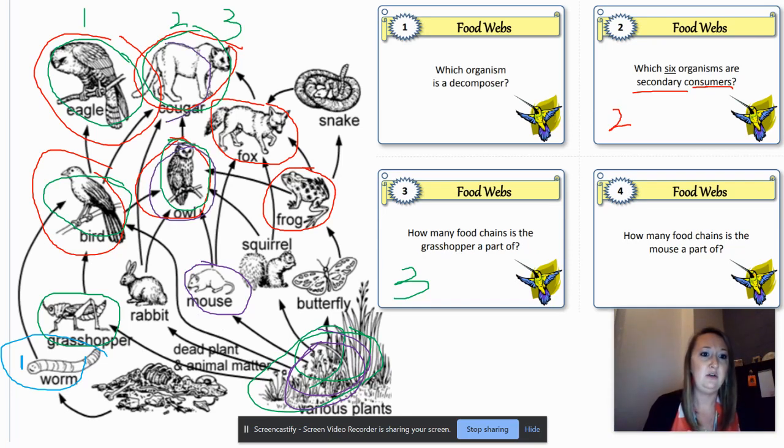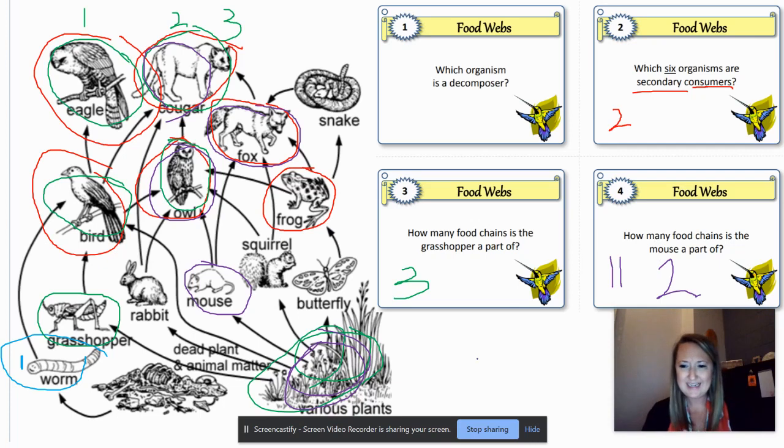We've got our cougar. That's 1. We've got our plants. We've got our mouse. We've got our fox. We've got our cougar. That's 2. Do we have any other ways that we can follow our arrow? No. So this one should have been 2.